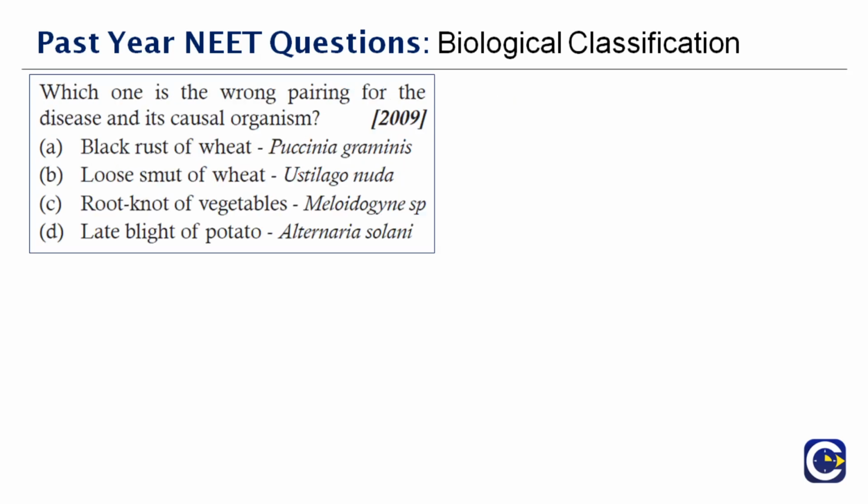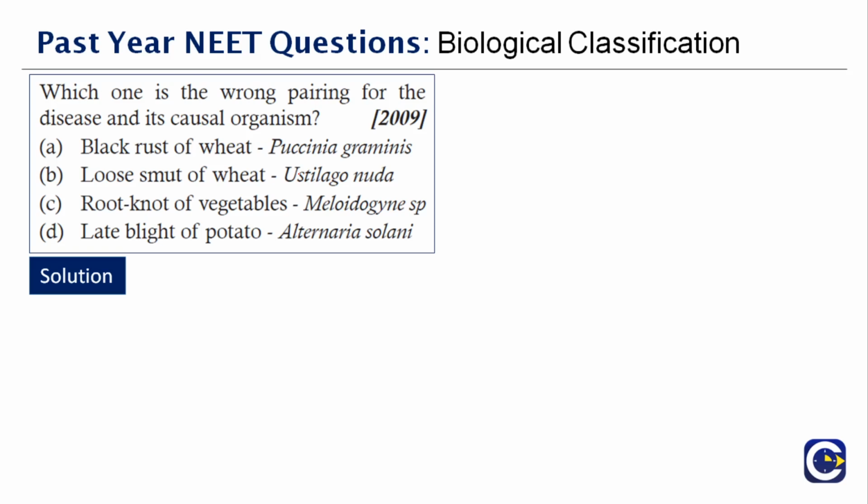Next question here. Which one of the following, which one is a wrong pairing for the disease and the causal organism? Easy question again. You're given four options here. We'll go one by one. Black rust of wheat. It's caused by Puccinia graminis. Yes, that is right. Loose smut of wheat. It is caused by Ustilago nuda. That is also right. Root knot of vegetables, which is caused by Meloidogyne. Okay, it's called as Meloidogyne, and that is also right.